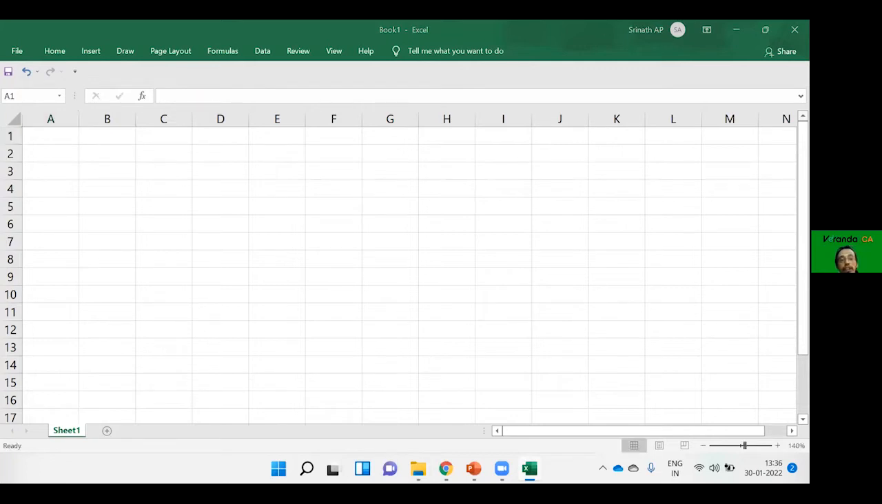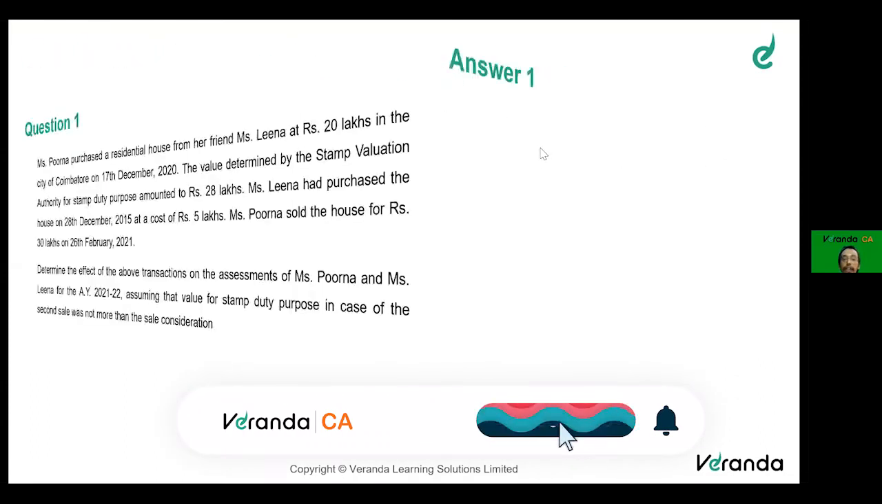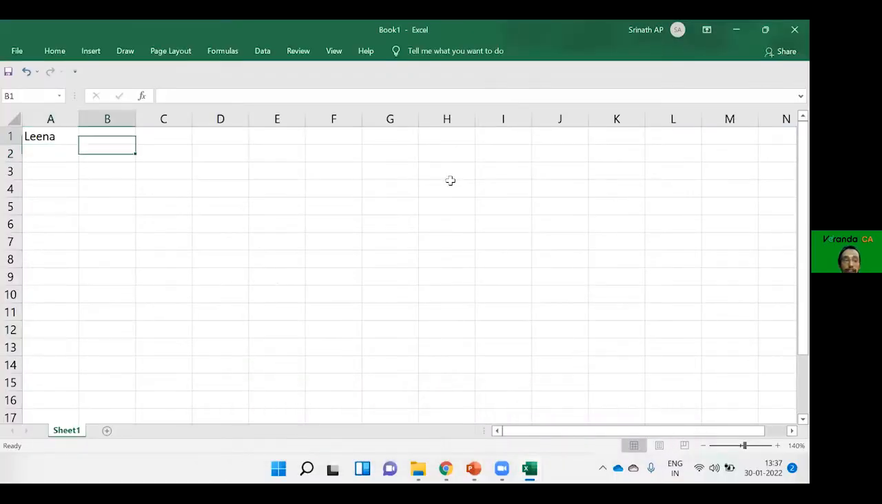Right. First, let's understand for Leena. Leena has sold it for 20 lakhs and the stamp value is 28 lakhs. So what does section 50C say? Section 50C says you will compare the selling price with stamp value. Whichever is higher, that would be considered as full value of consideration.